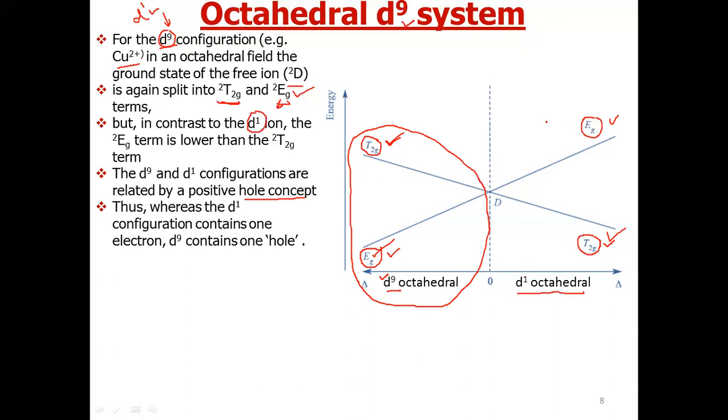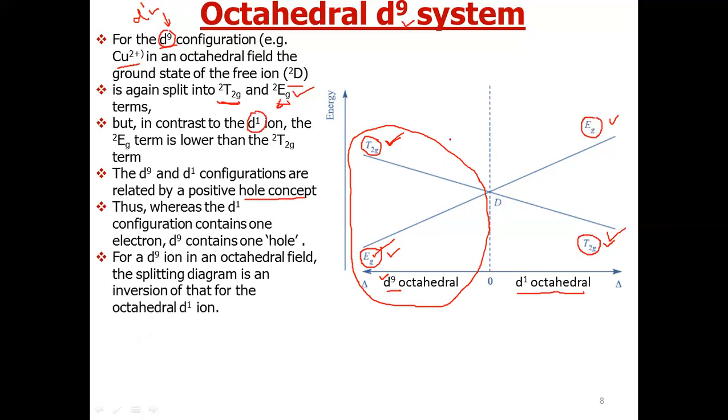This one is the orbital energy diagram for a d1 octahedral system. So from this we can see that for a d9 ion in an octahedral field, the splitting diagram is an inversion of that for the octahedral d1 ion. It is exactly the same, but now it has inverted.